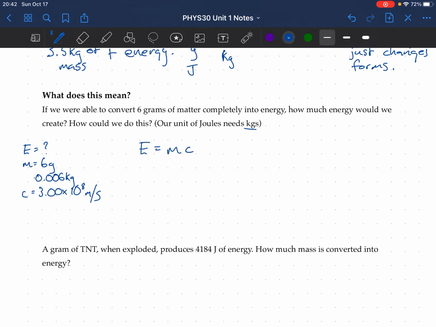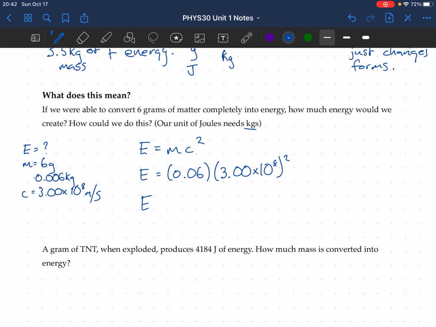I wrote my formula a little too close here, so I'm going to move it over. Energy equals mass times the speed of light squared. Well, I just substitute in what I know. Energy is equal to 0.006 times 3.00 times 10 to the 8 squared. Throw this into Desmos or some other calculator. I'll just run it through Desmos here, since I find that one works so nicely with the powers.